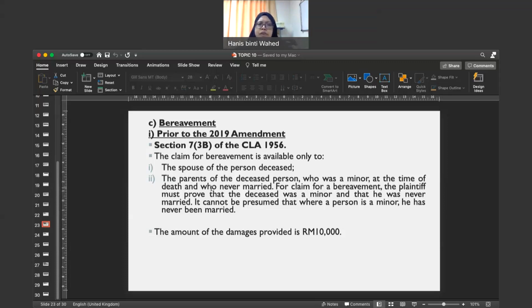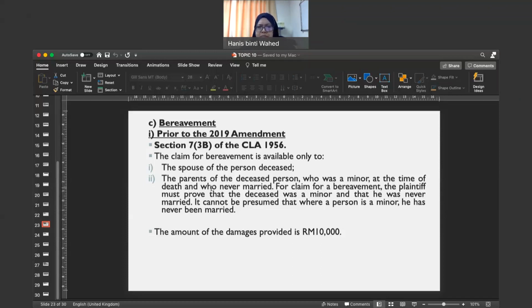Actually claim for bereavement ni adalah untuk compensate the deceased's partners ataupun parents yang suffer, because they are grieving, they are very sad because of the death of the deceased, so they can claim for bereavement instead of claim for loss of service and consortium, yeah.